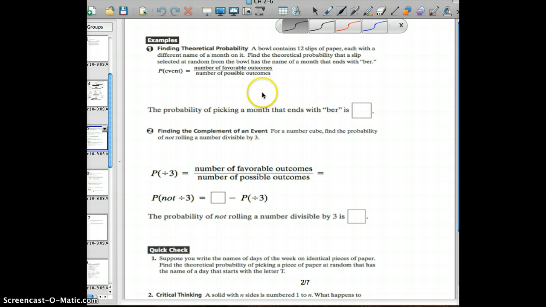First of all, we have 12 total months. That's the number of possible outcomes. So 12 different months, okay? And then we go through our list and count how many months end in "ber."